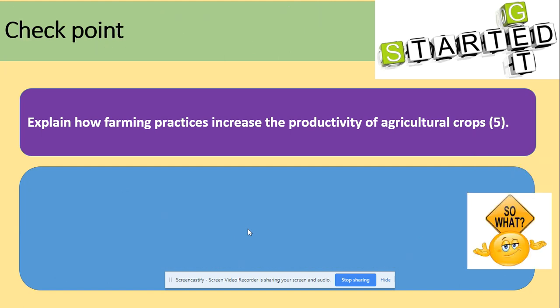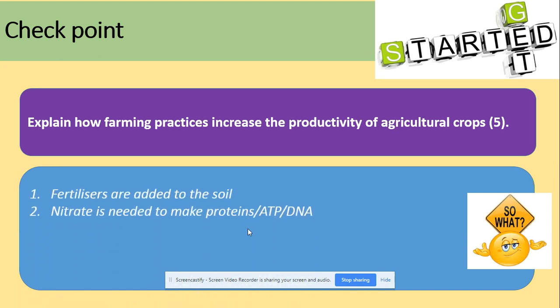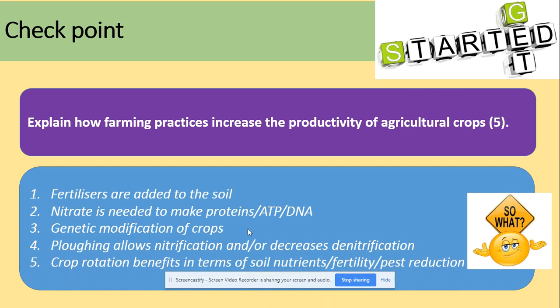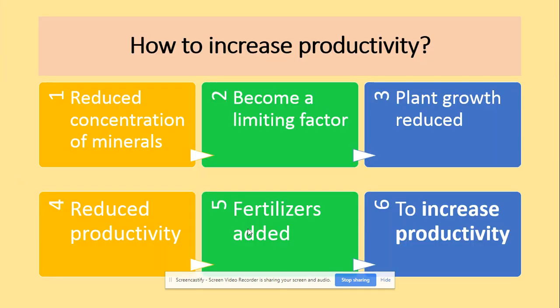Right, so the correct answer is: the fertilizers are added to the soil, nitrate is needed to make proteins, ATP, DNA; genetic modification of crops; ploughing allows nitrification and/or decreased denitrification; and crop rotation benefits in terms of soil nutrients and pest reduction. So how to increase productivity?